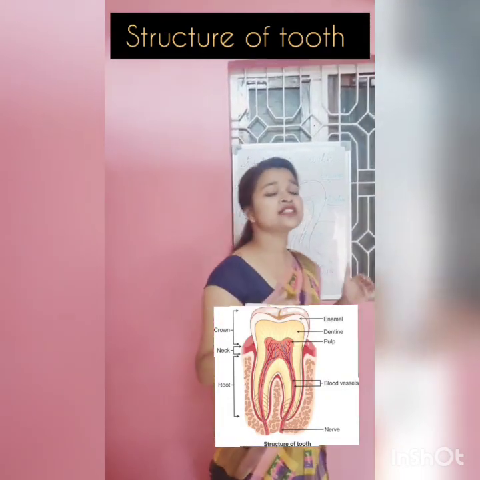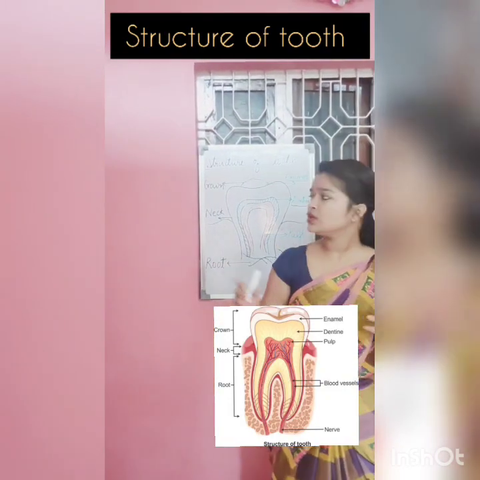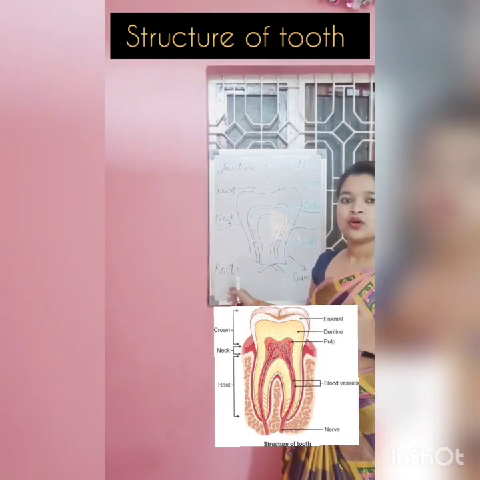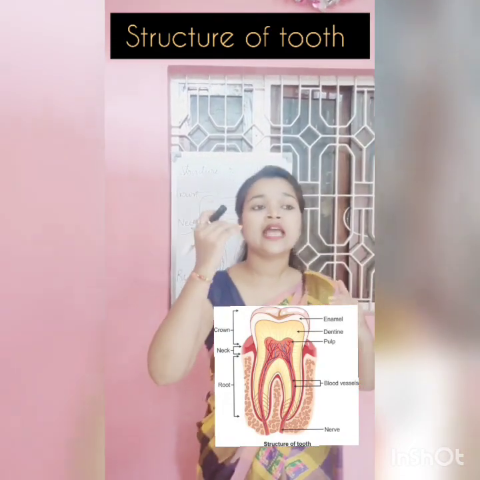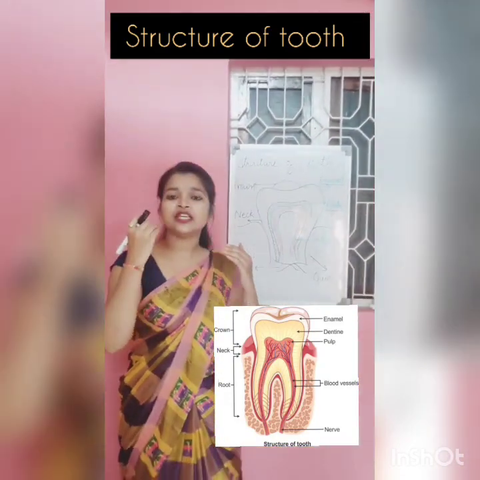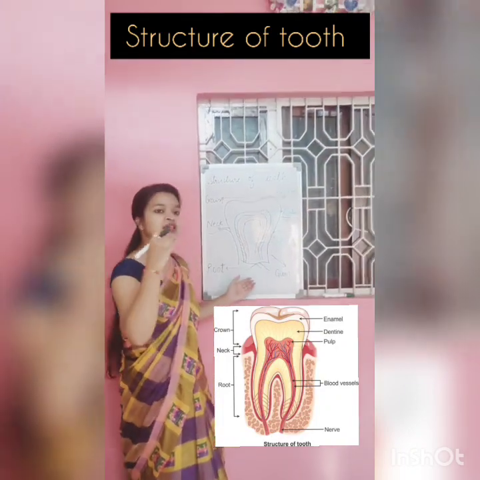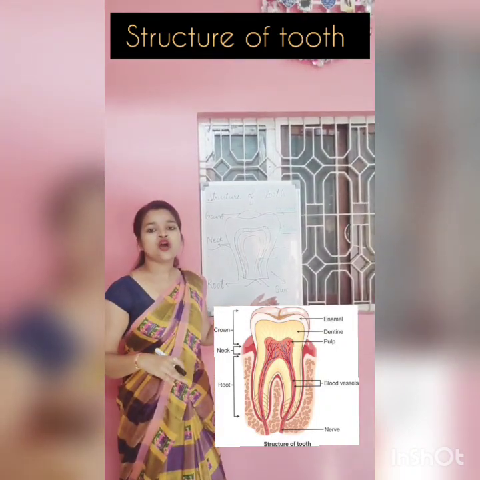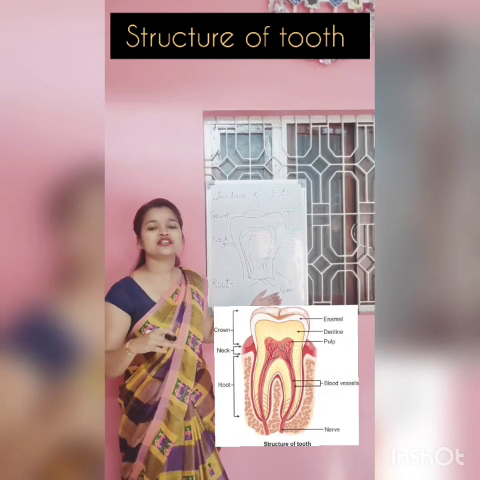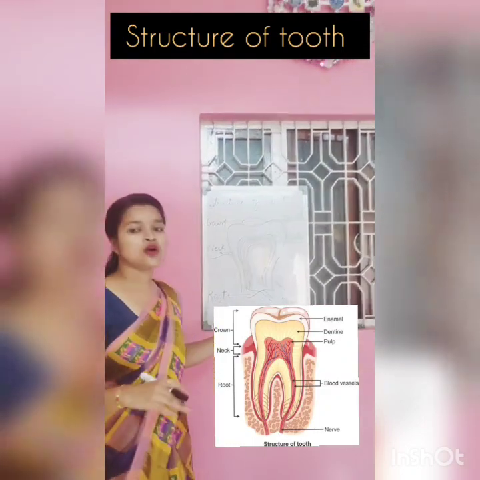The outer parts, if we talk about, are the crown, neck and root. Okay, crown is the visible part, neck is the part just above the gum, and root is the lowermost part of our tooth. Okay, from where it is joined to our jaw.